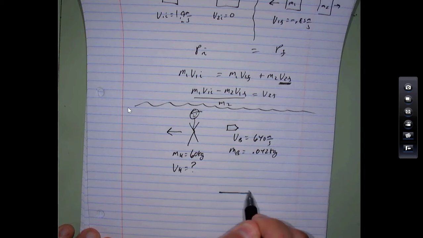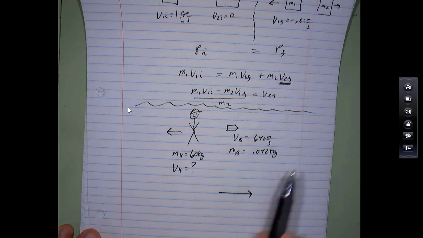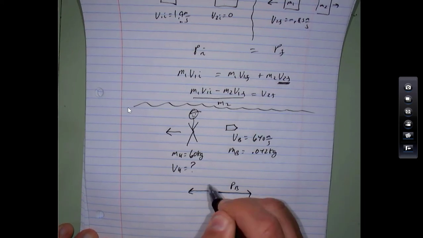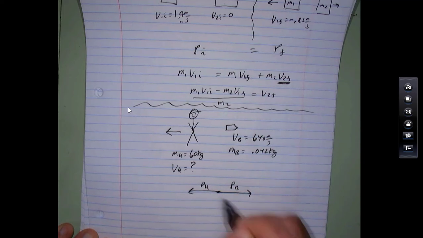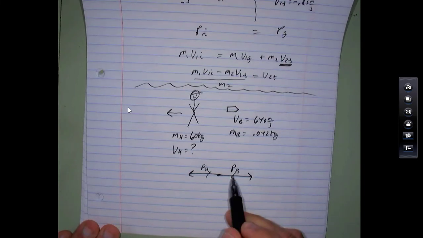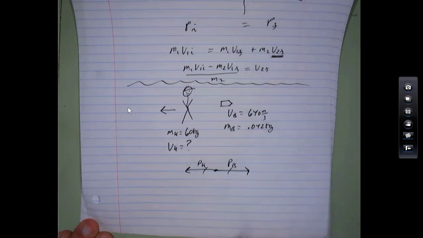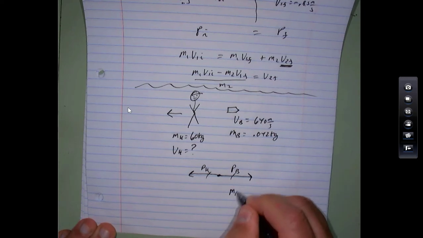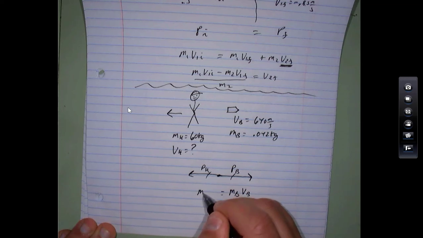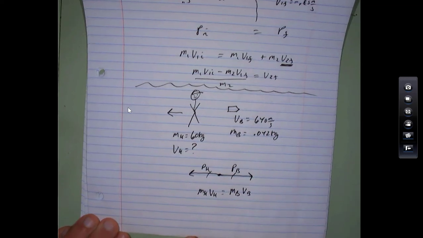Okay, so before the collision there's no momentum. After the hunter fires the bullet, here's the momentum of the bullet, here's the momentum of the hunter. They're equal to each other, so we still don't have any momentum afterwards for the system. Now in terms of the momentum of the bullet, we've got the mass of the bullet times the velocity of the bullet in one direction. This has got to be equal to the mass of the hunter times the velocity of the hunter in the other direction.